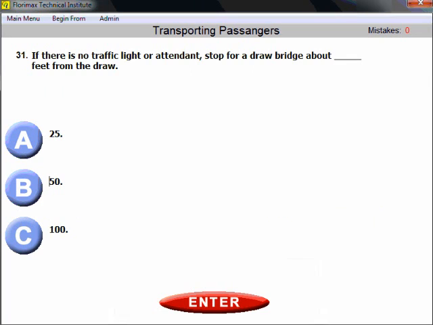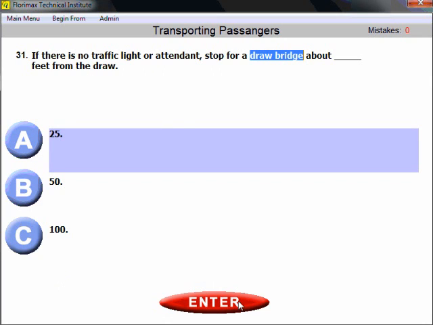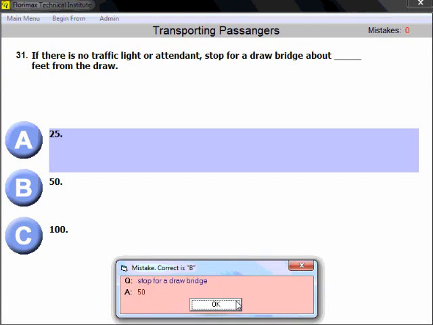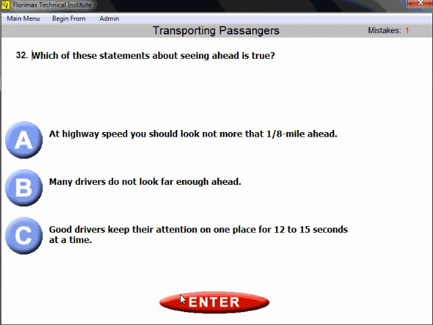Question number 31. If there is no traffic light or attendant, stop for a drawbridge about how many feet from the draw, and the answer is 25. 25. Okay, so it is a mistake. We're gonna come back and correct it, exactly like you're gonna do in your preparation test. Very good.